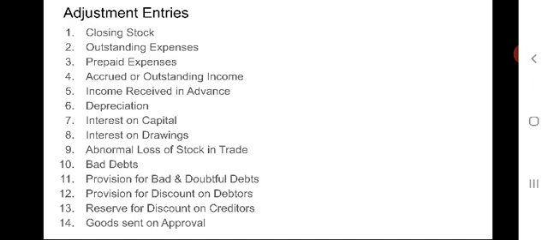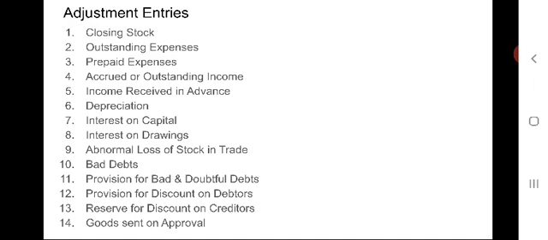Exactly the reverse of this, we have to pass entries for interest on drawings. Interest on drawings is the cost of using the sum of money or other asset withdrawn by the proprietor out of the business. It is a gain to the business and an expense for the proprietor. So, that entry should be capital account debit to interest on drawings.